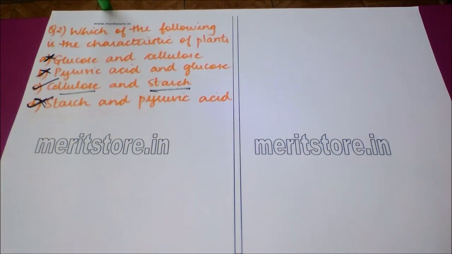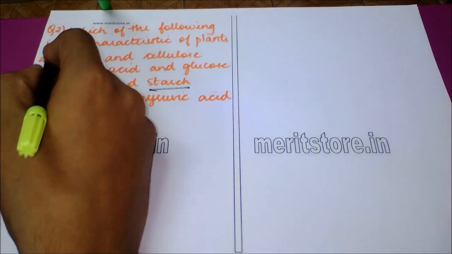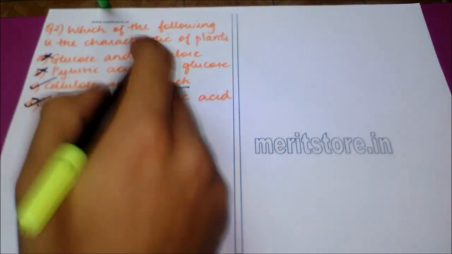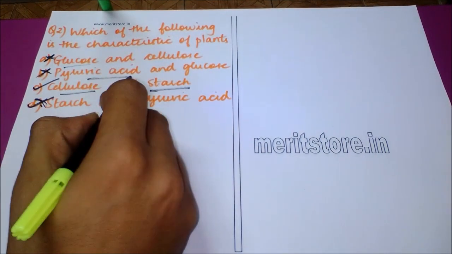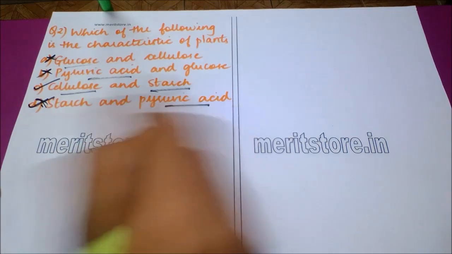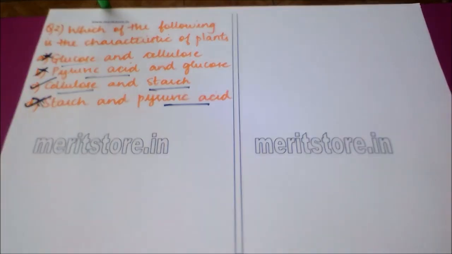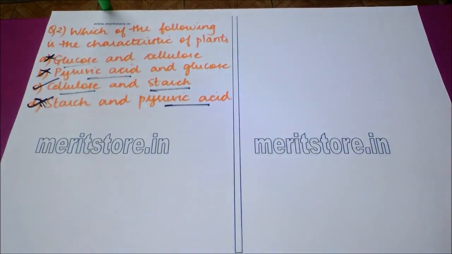Following is the characteristic of plants. Option A, glucose and cellulose. Option B, pyruvic acid and glucose. Option C, cellulose and starch. And option D, starch and pyruvic acid. Of these, options A, B and D are ruled out because of the presence of glucose and pyruvic acid, as these are not the components of plants, but cellulose and starch are the characteristic of plants, and thus the answer is option C.